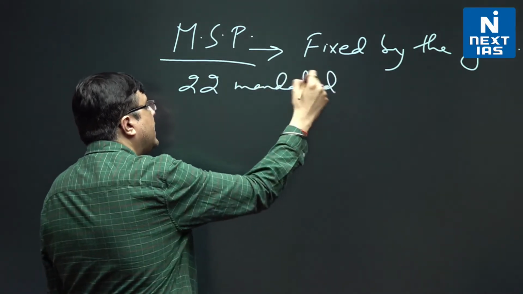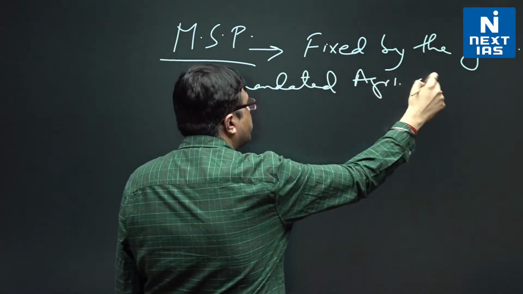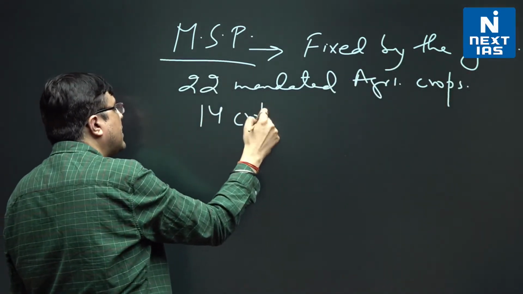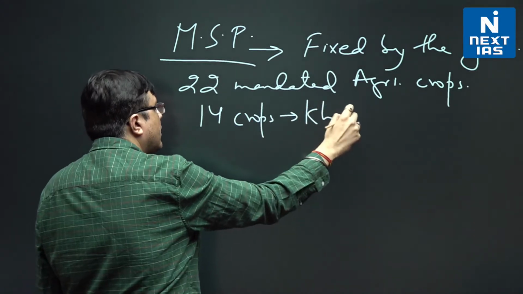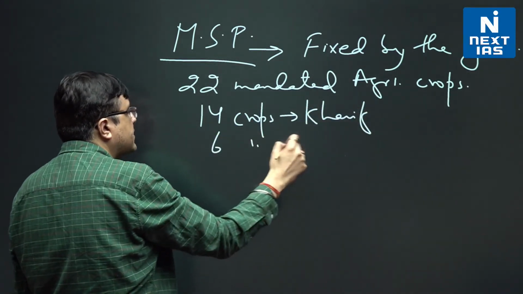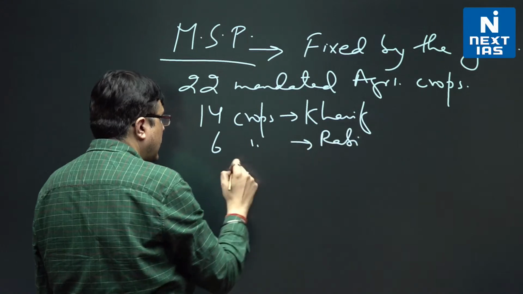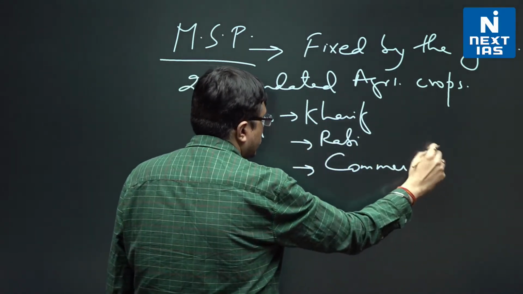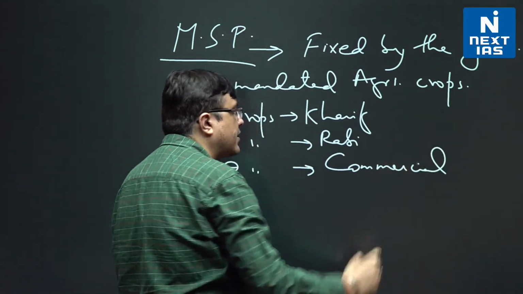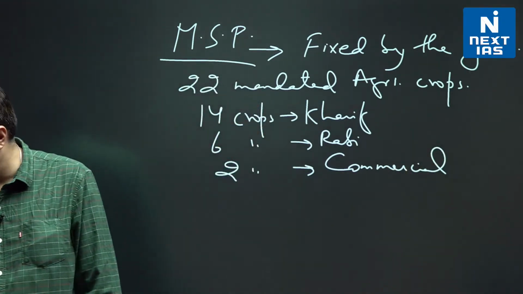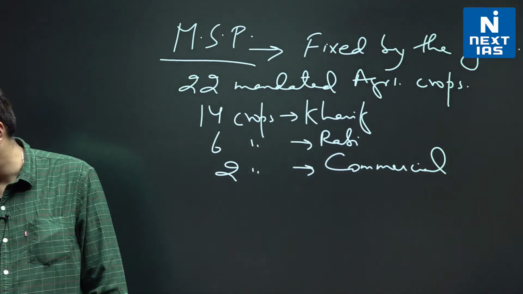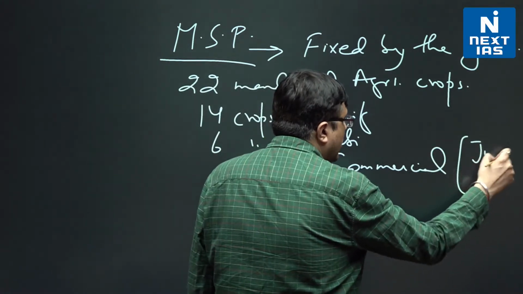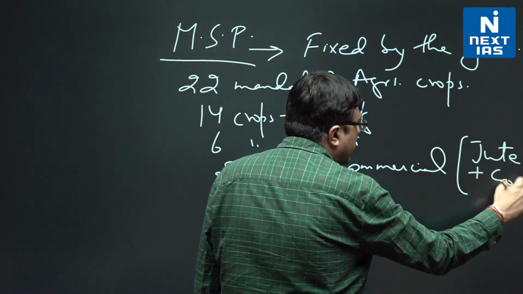Please keep this in mind very carefully. 14 crops are kharif crops, 6 crops are rabi crops, and 2 crops are commercial crops, that is jute and copra. The commercial crops, since there are 2, you never know, they can ask you a name.